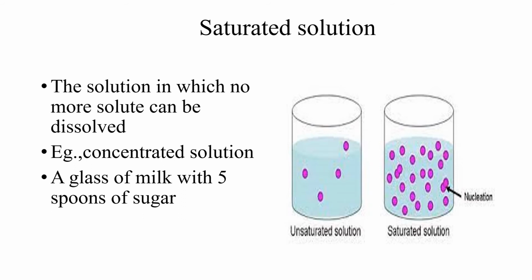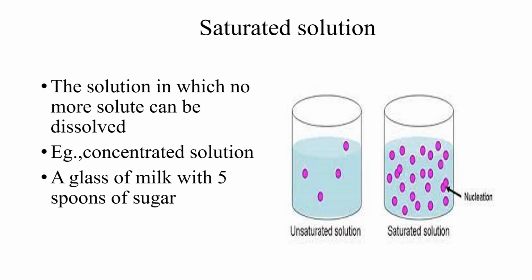Saturated solution. The solution in which no more solute can be dissolved. Best example, a glass of milk with 5 spoons of sugar. In a glass of milk, you can add 1 or 2 spoons. Even 5 spoons of sugar is too high. But after that, if you add more, it may not dissolve. Okay? At that situation, we can say the solution is saturated. No more solute can be added. Okay? That is called a saturated solution.